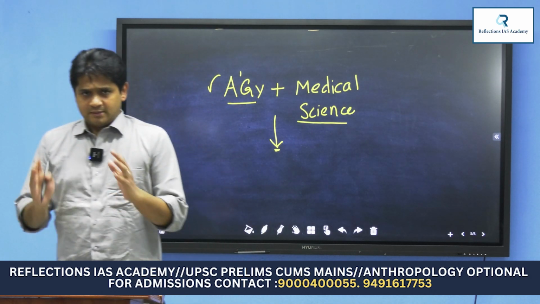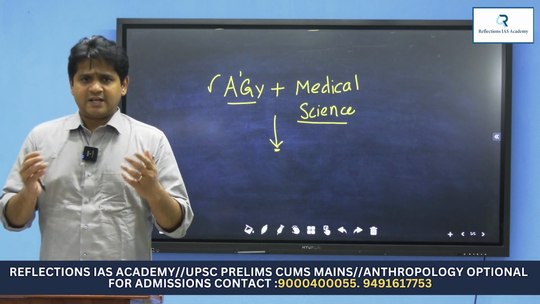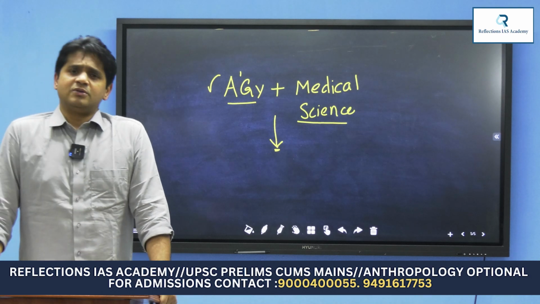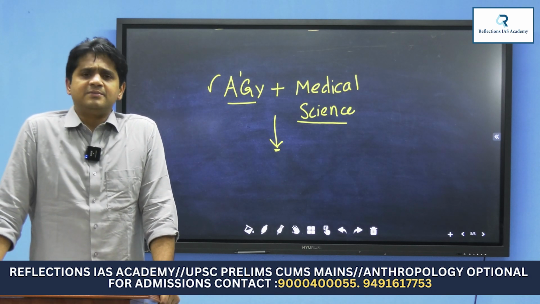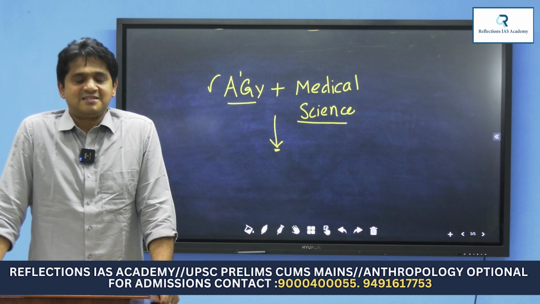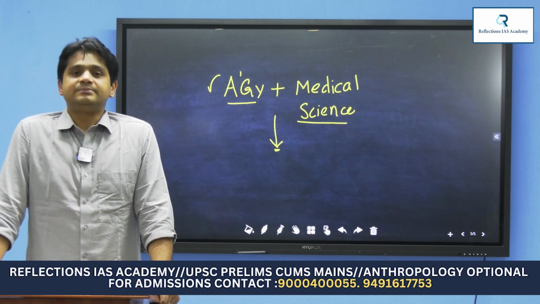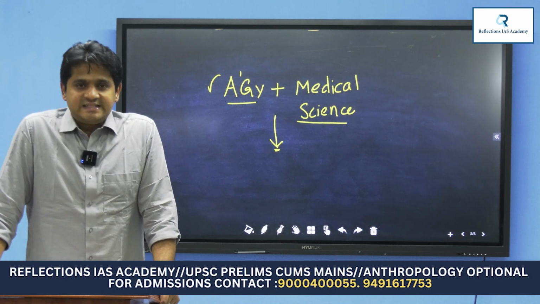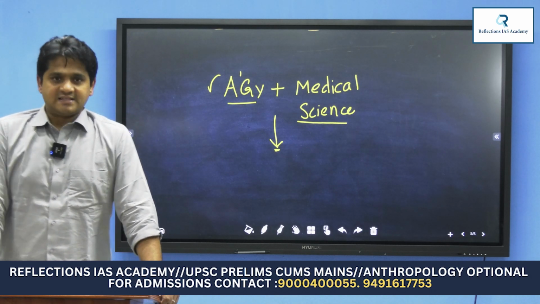Interestingly, there is a particular tribe. Right now I am not naming the tribe because some of you may or may not be aware of the names of the tribe. And this particular tribe in Chhattisgarh, do you know there is a disease condition called as filariasis.